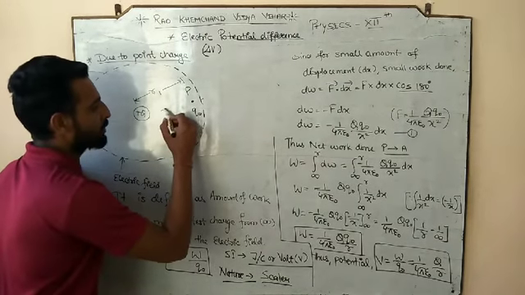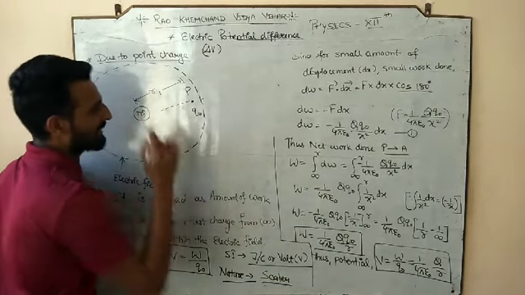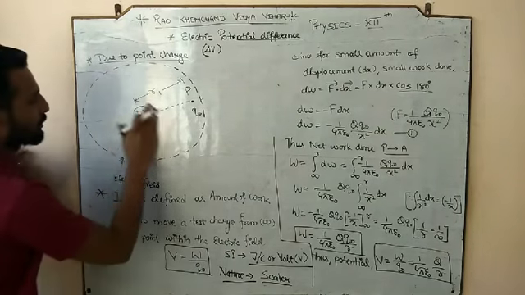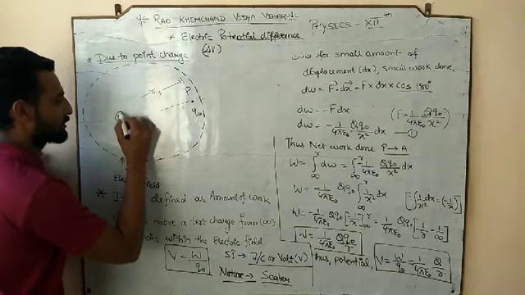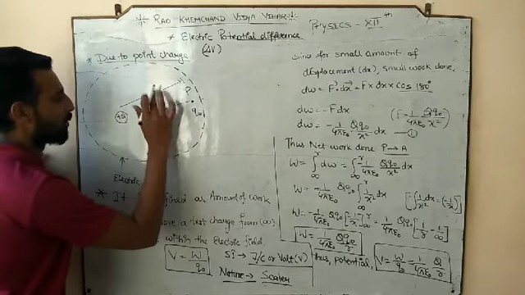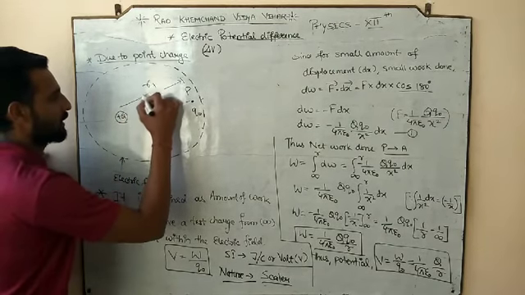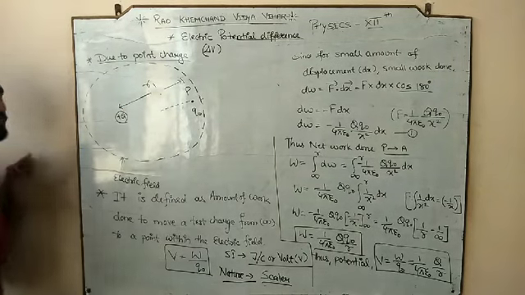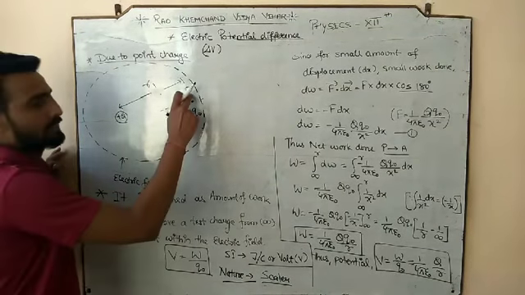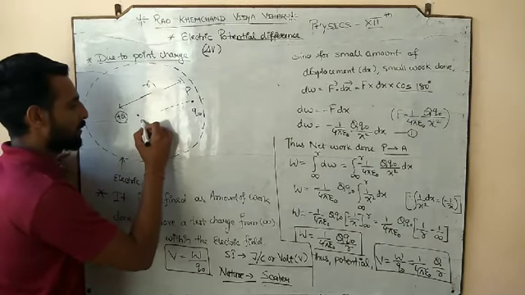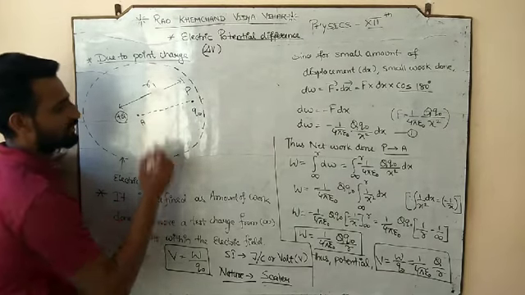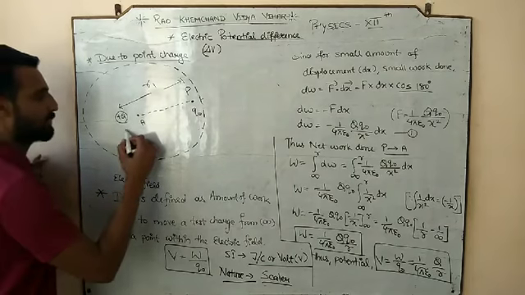Now, I want to move. So it is going to be a little bit congested. So let us move this source charge a little bit away so that the diagram can be more clear to you. So the P point was within the electric field, and now I want to move this test charge from P point to A point.